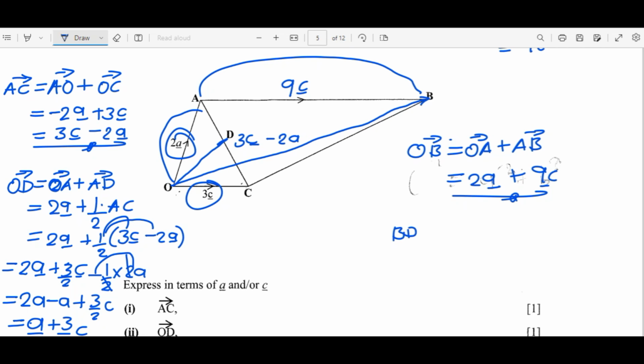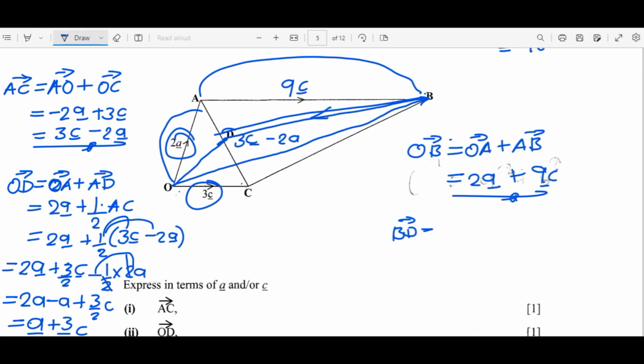So BD, from here up to this point. I want to move from this point to this point, we are moving in this direction.